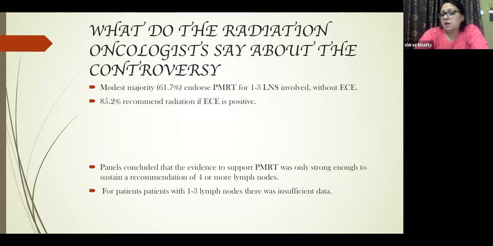The question is what we do in our departments if we find the same picture. We should not be going customized. We should not be going by what is followed where, but ideally we should have a backup of proper evidence, and we should have our own SOPs in our departments. And I think if our theory as well as our practice, and a follow-up of the patients to tell us what we do and how it comes out, what we face as the outcome is proper, then I think we are doing the right job.